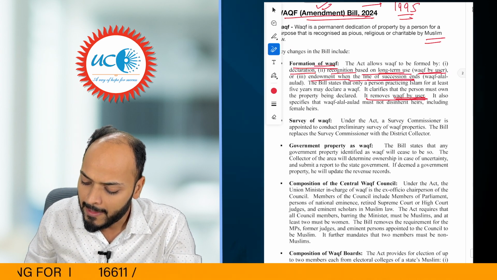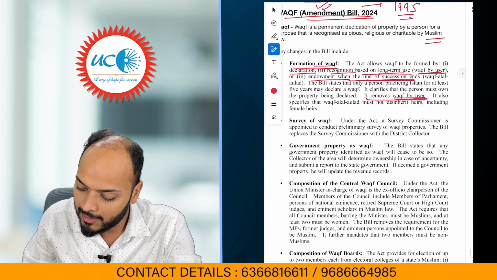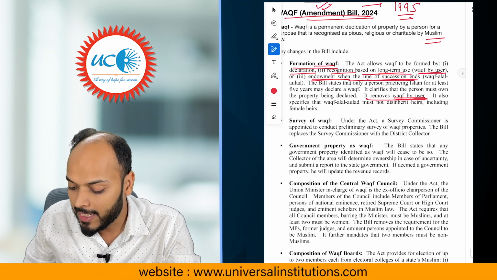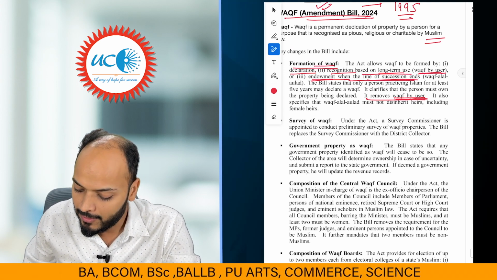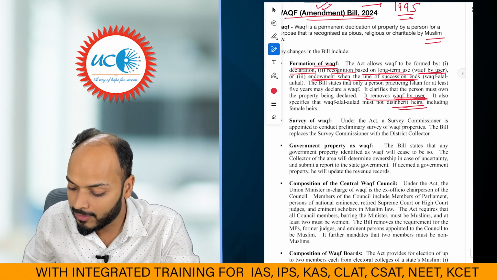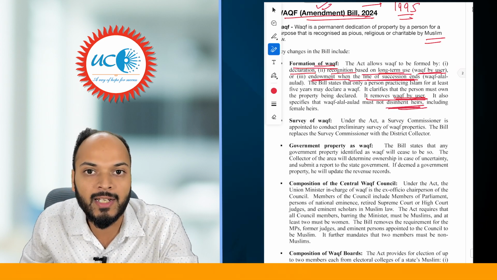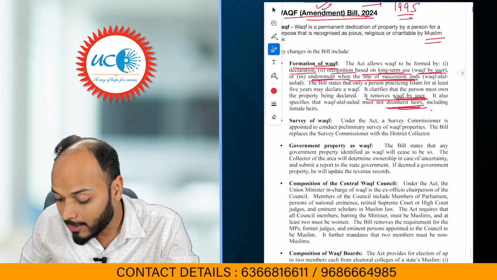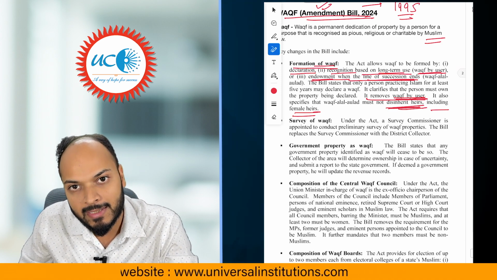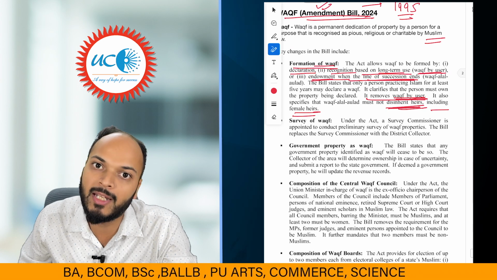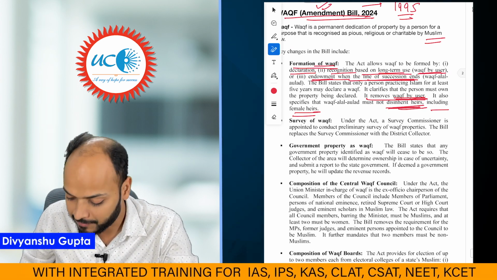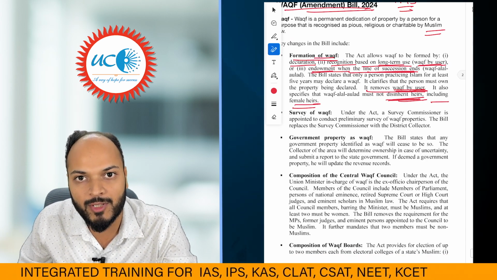It further says that endowment, when the line of succession ends, can be done only when there is no heir left, and nobody should be disinherited from that property, including female heirs, right? So even if a single heir is there, even if a female heir is there, you cannot convert a property into Waqf property, right? So this is the first change proposed by the new bill.